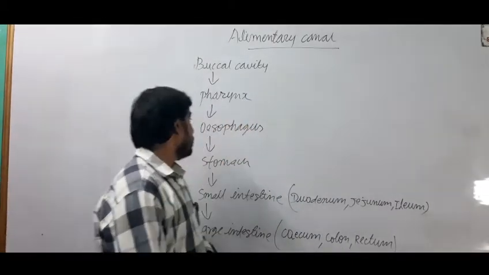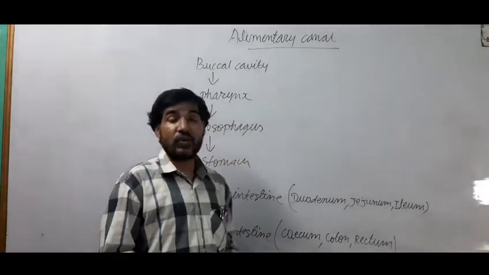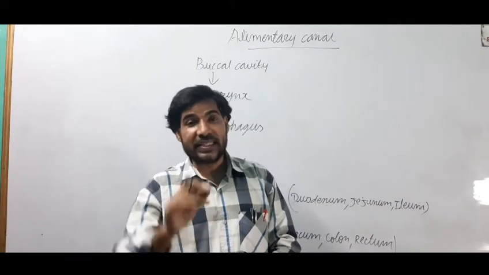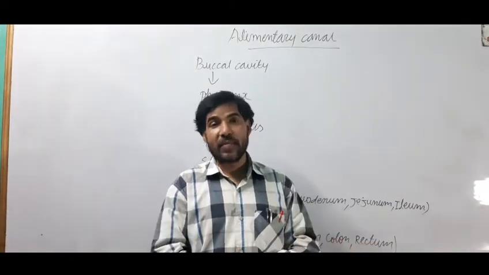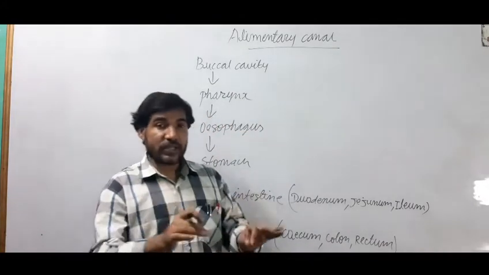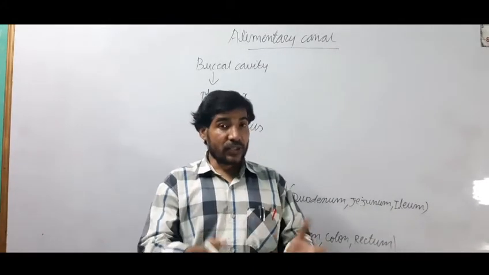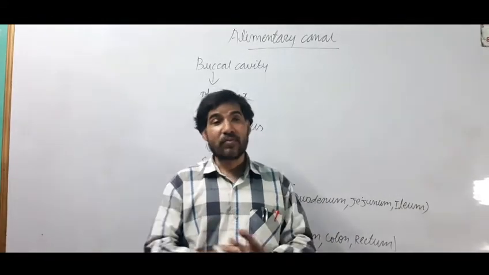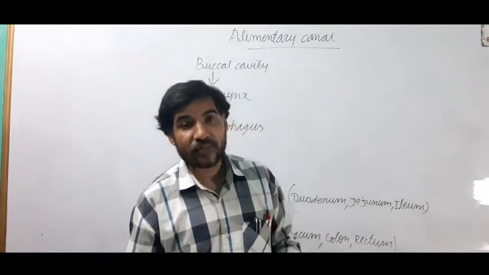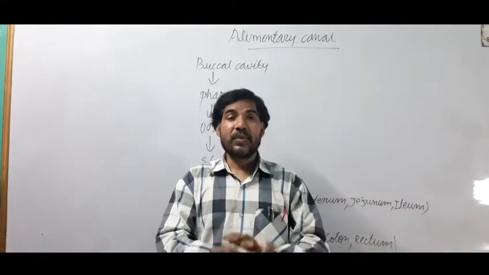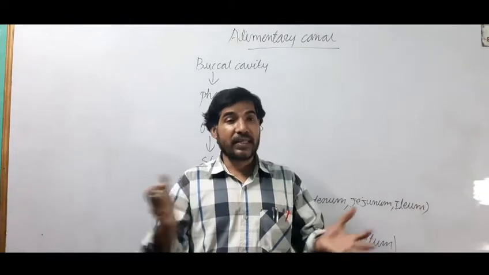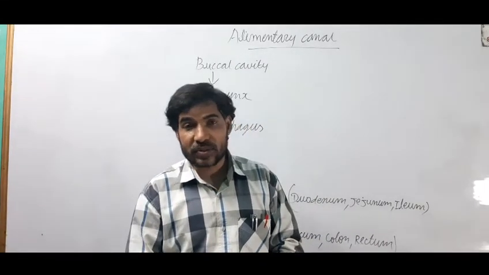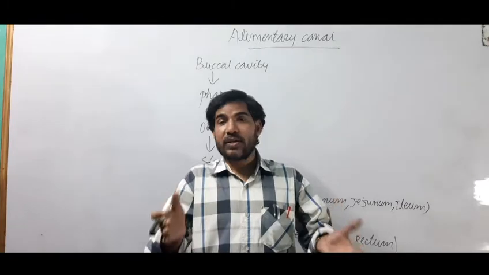Now we will see that this esophagus opens into the widest part of the alimentary canal, that is called the stomach. What is the shape of the stomach? It is J in shape, and it is the widest part of the alimentary canal. So the esophagus opens into the stomach. When food enters the stomach, the various glands present in the wall of the stomach release a special type of juice called gastric juice. And in gastric juice, various enzymes are present. So when food enters the stomach, this gastric juice gets mixed with the food, and the various enzymes present in gastric juice start to digest the various components of the food.